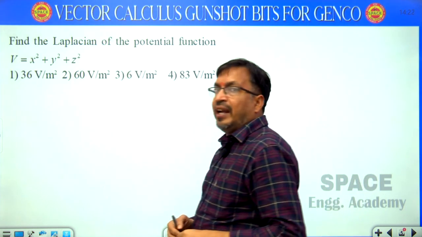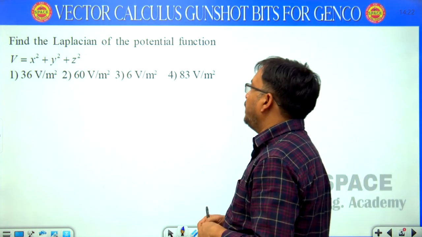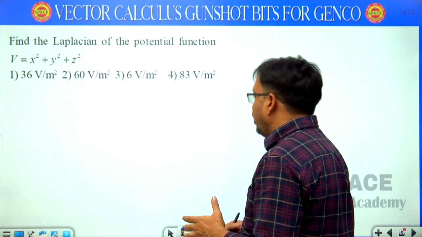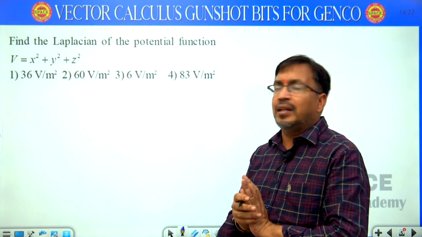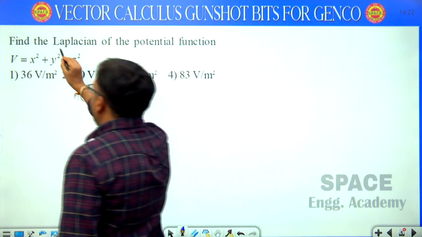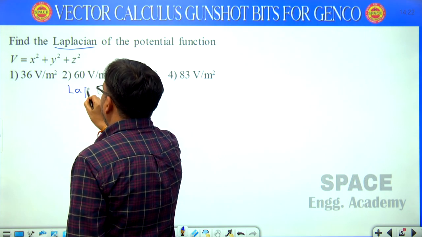Students, next we are discussing one more question. Find the Laplacian of the potential function v equal to x square plus y square plus z square. Here what is being asked? Laplacian is being asked.